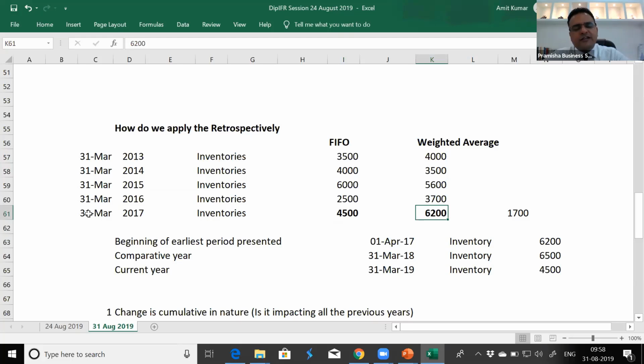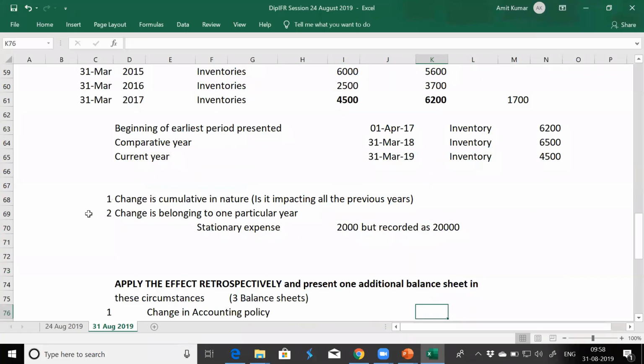So I'm trying to do three things together just for clarification, because indirectly we are touching some bit of IFRS 1, first time adoption of IFRS, but I'll be discussing every line item of first time adoption of IFRS in detail, that how that conversion happens. Okay, is this clear?